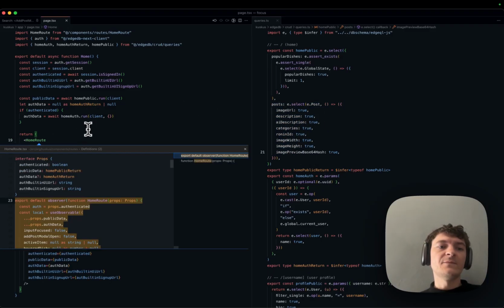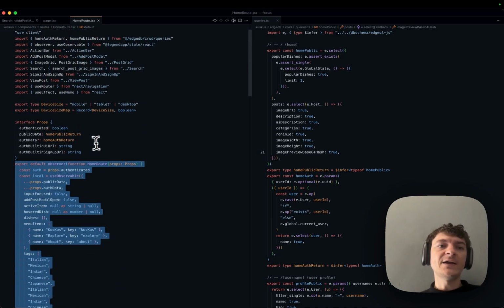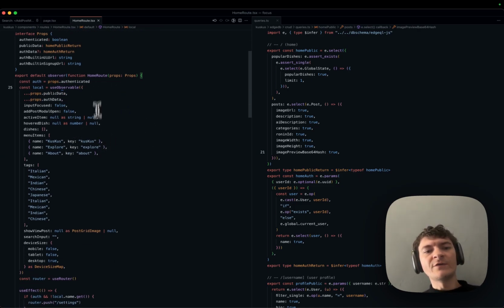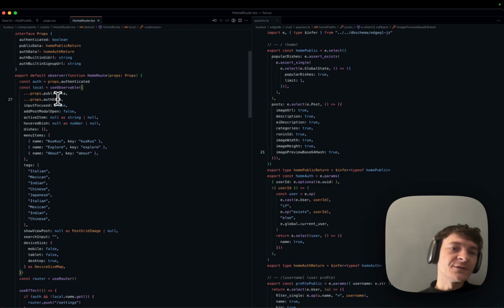And the cool thing is that the home route is a client component. It's use client, and we're passing a bunch of props. We're passing whether we're authenticated, the public data, which is always passed, and maybe the authenticated data. We wrap everything in observable using Legend State, and then we put literally everything into this local useObservable. So all the state going forward from here is just mutating this one useObservable, and all the components are pure. They're just taking in the data and then mutating it. They're actually taking the mutation functions into components.